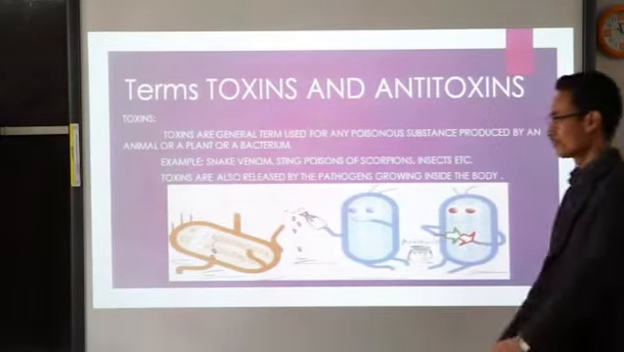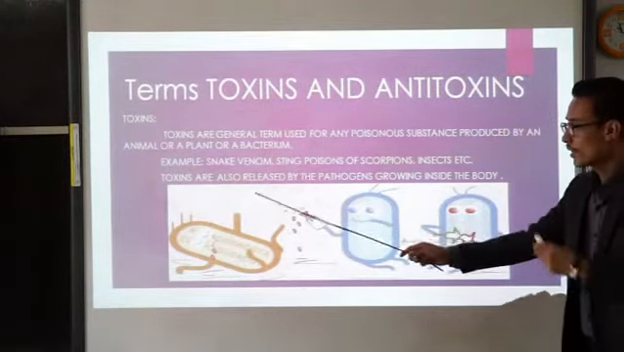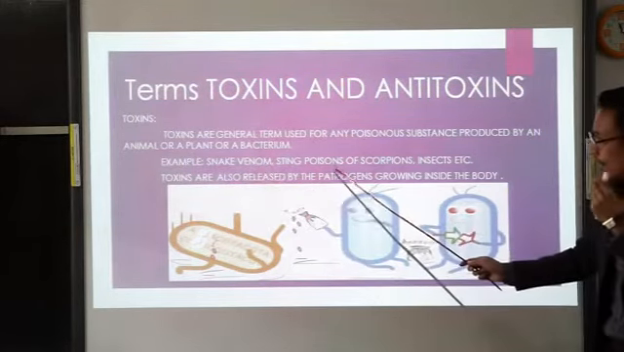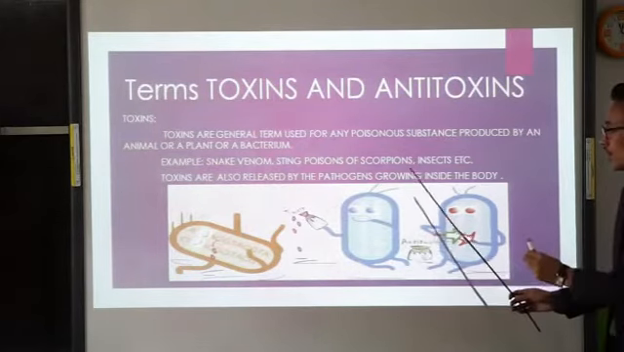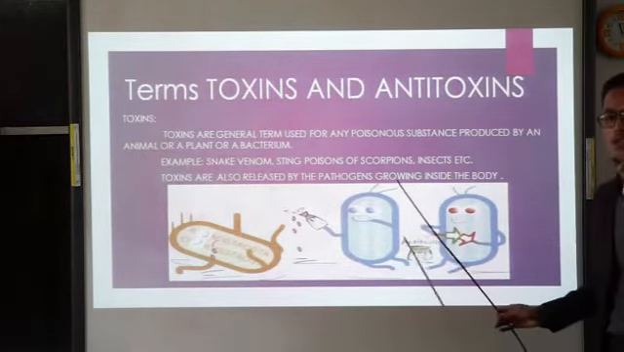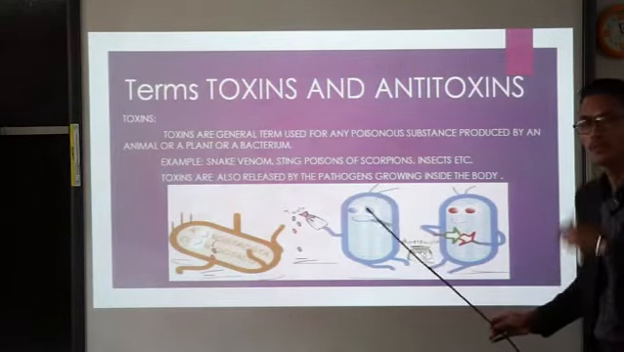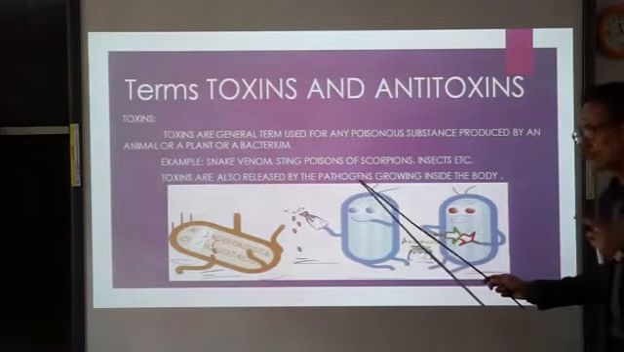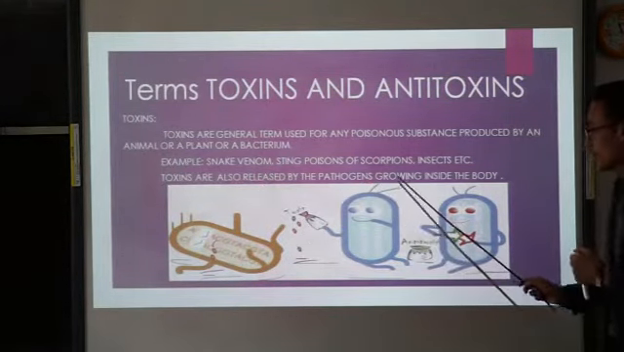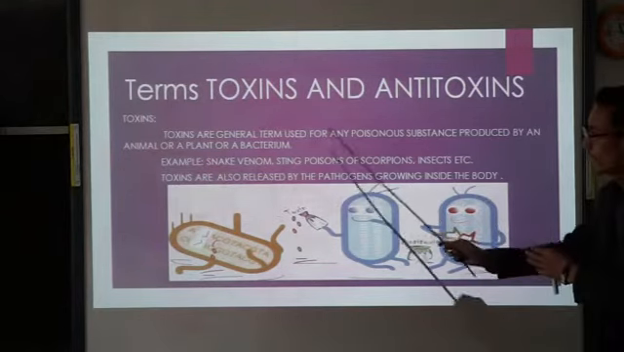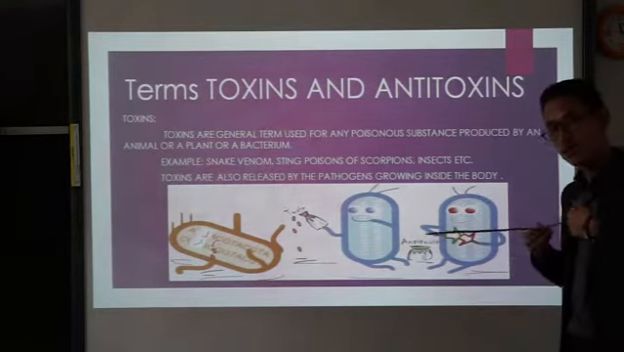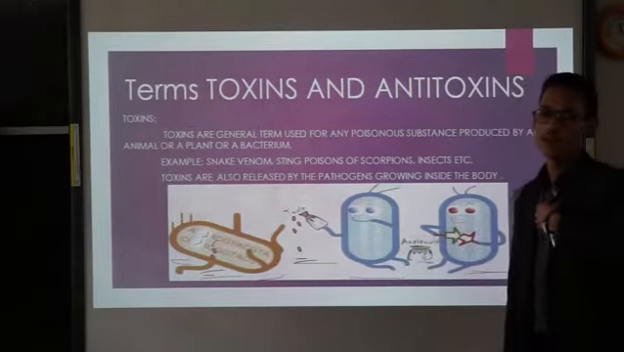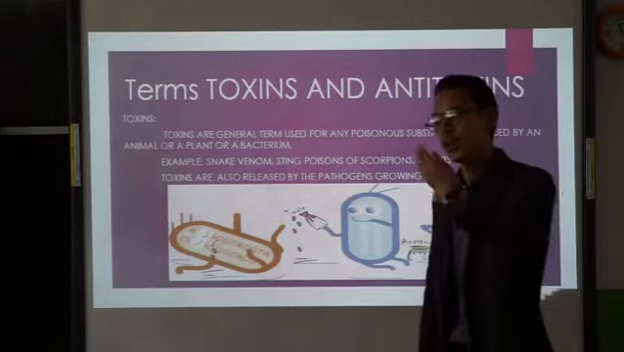Alright? Now, a few general toxins, you can look over here. The venom, the poison of the snake, the sting poisons of scorpions or insects. These are all toxins, which are very, very harmful chemical substances. Toxins are also released by the pathogens, the microorganisms growing inside the body. So when bacteria or viruses enter our body, they will also produce toxins inside our body. And in that case, our body will produce the